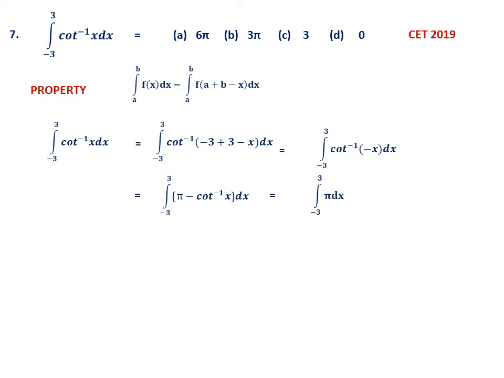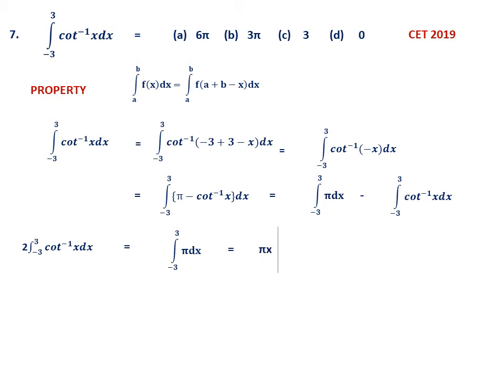So split it: pi dx is the first integral, and the second one is minus the integral of cot inverse x. That you have to take to the left hand side. Therefore 2 times the integral from minus 3 to 3 of cot inverse x dx, because the same integral from the previous step you can take to the left hand side, so that becomes 2.